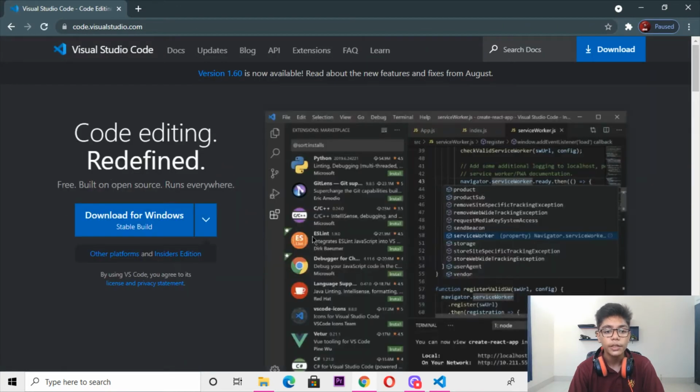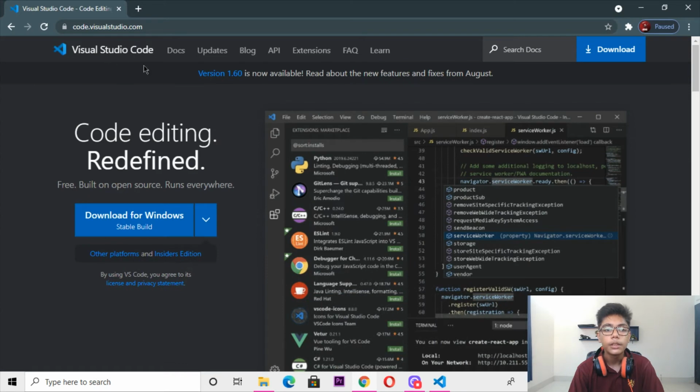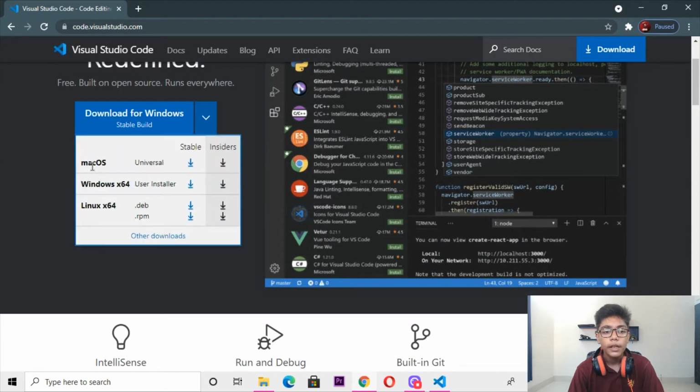Press its first link, and then you will get the website of Visual Studio Code. It's the full form of that, and you can download it for Windows. And if you are using Mac or Linux, you can press this icon here, and then you will get it for Mac also, and Windows x64, meaning 64 bit.